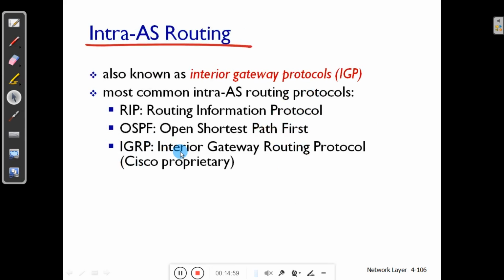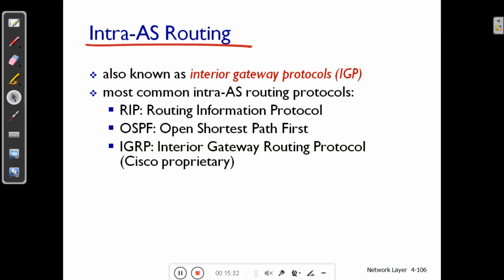As I said, intra-AS routing protocols are also called IGP, Interior Gateway Protocols. So these protocols work inside the autonomous system. Examples of intra-AS routing protocols: one is the Routing Information Protocol (RIP), second is OSPF, that is Open Shortest Path First protocol, and third is the Interior Gateway Routing Protocol. This is a Cisco proprietary protocol designed by Cisco Systems, and it works on most Cisco devices.